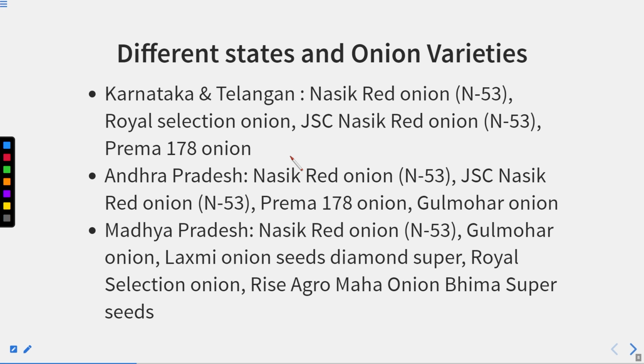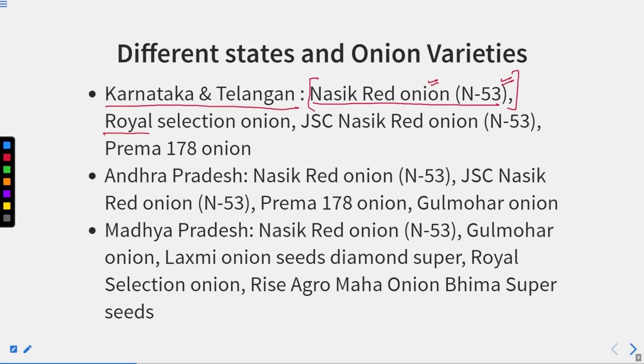So if we see the major onion producing states, and which variety they are growing, here we can see that Karnataka and Telangana are growing Nasik red onion N53. So they are growing this particular variety, Nasik red onion N53.